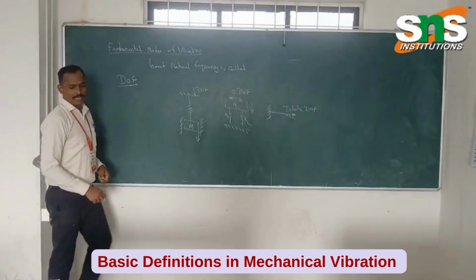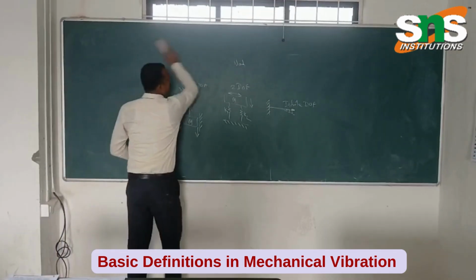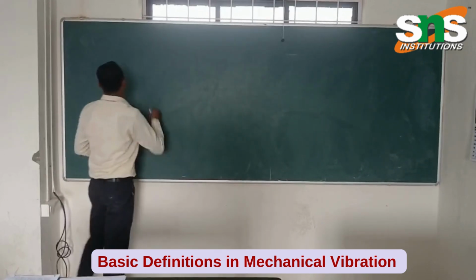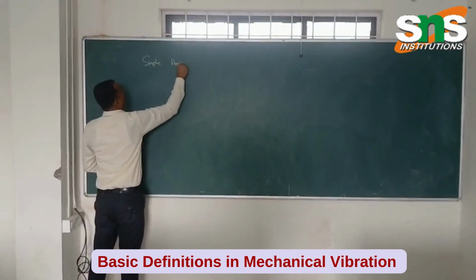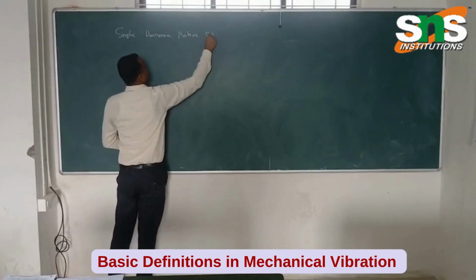Next, we will discuss simple harmonic motion, SHM.